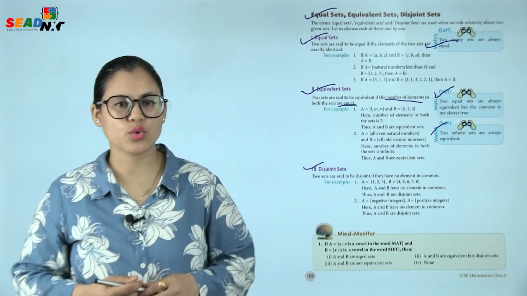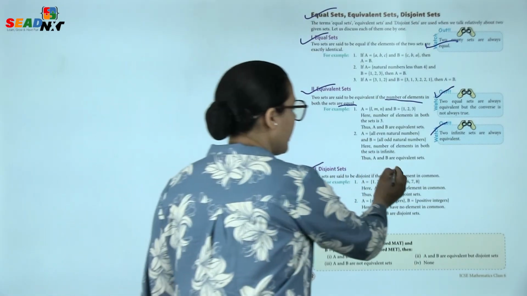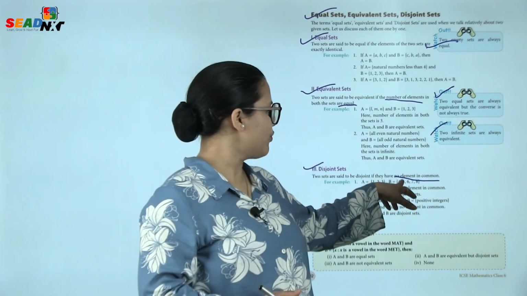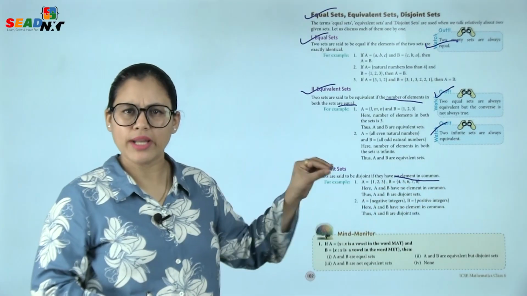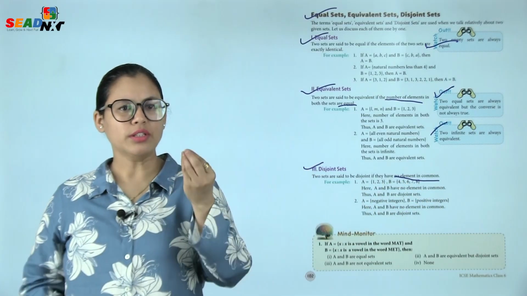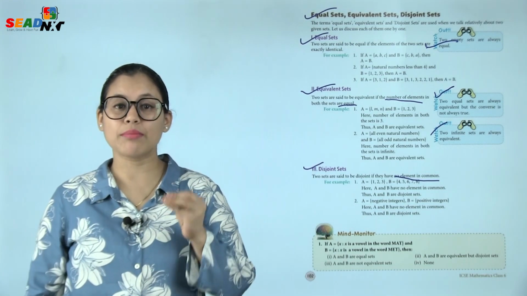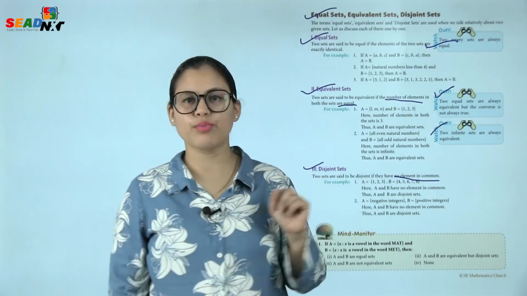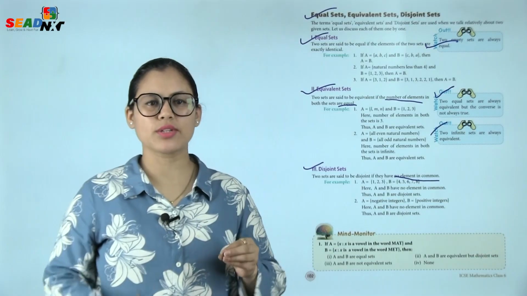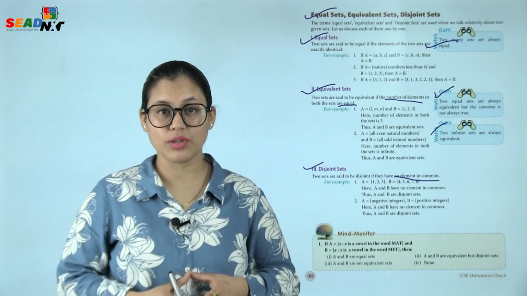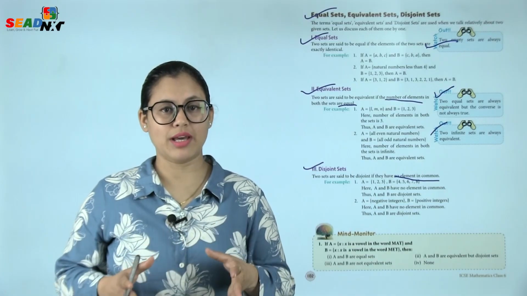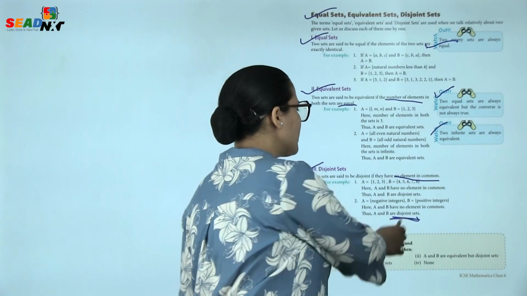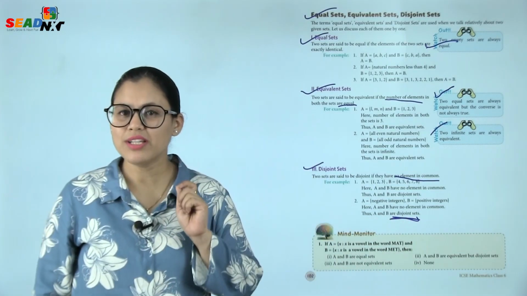Two sets are said to be disjoint if they have no element in common, no common element there. For example, A is equal to {1, 2, 3} and B is equal to {4, 5, 6, 7, 8}. Can you find any common element between these two sets? No. So here A and B have no elements in common, thus A and B are disjoint sets. Number 2, A is equal to negative integers and B is equal to positive integers. Now one set has negative integers and the other has positive integers, so they will not have any element in common anyway. So here A and B have no element in common, thus A and B are disjoint sets. So remember, disjoint sets do not have any common element.